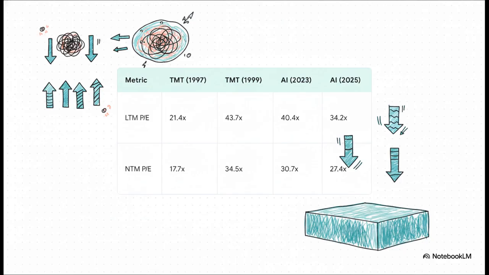During the dot-com boom, TMT multiples continuously expanded to extreme levels, peaking at an astronomical 54.3 times realized earnings. In contrast, look at the AI portfolio today. While AI stocks have clearly experienced massive price appreciation, their valuation multiples have actually compressed. From 2023 to 2025, the trailing PE for AI dropped from over 40 down to 34.2.